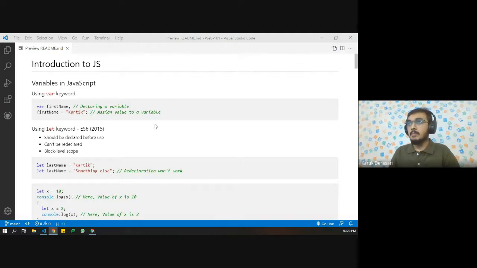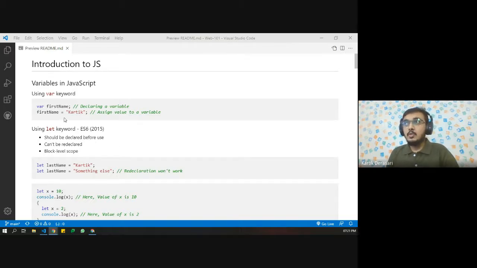Okay, perfect. So now, variables in JavaScript. We generally use the var keyword to declare and define variables in JavaScript. So let's say var firstName, we just need to use var. We do not have to add any data type. For example, if we were using C++, then we generally use integer or any other data type. But here we do not have to define a data type when we are declaring a variable.